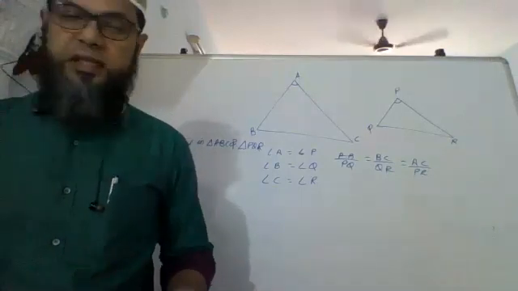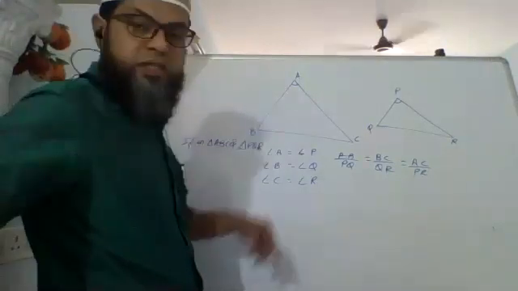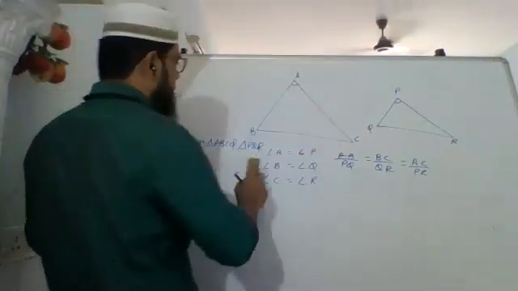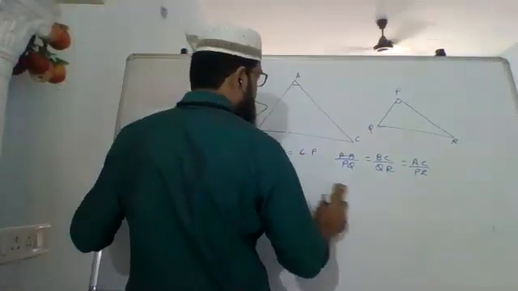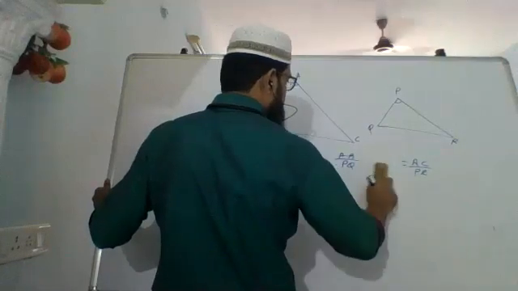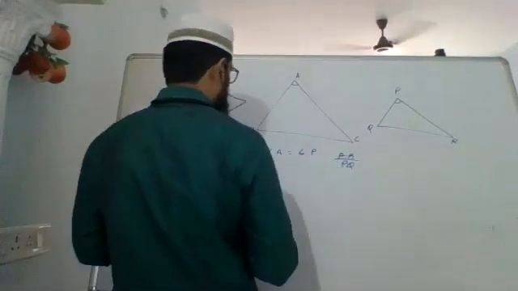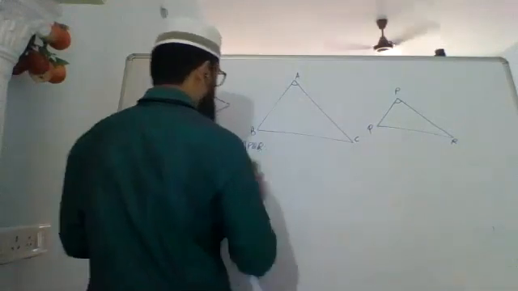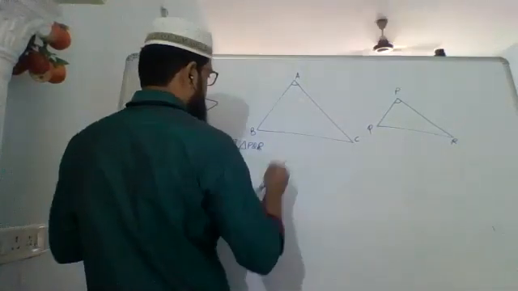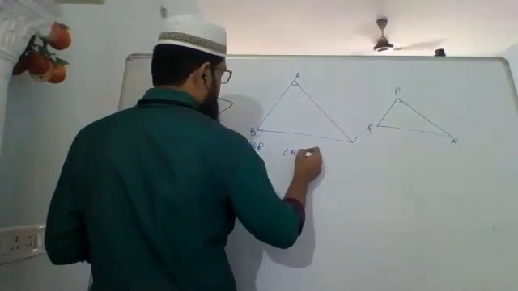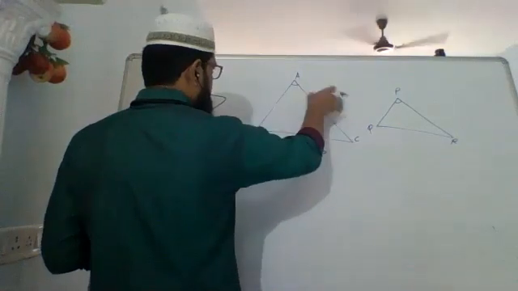Okay, what it means is, supposing this is again the triangle, all it says is angle A equals angle P, and the sides including these angles.